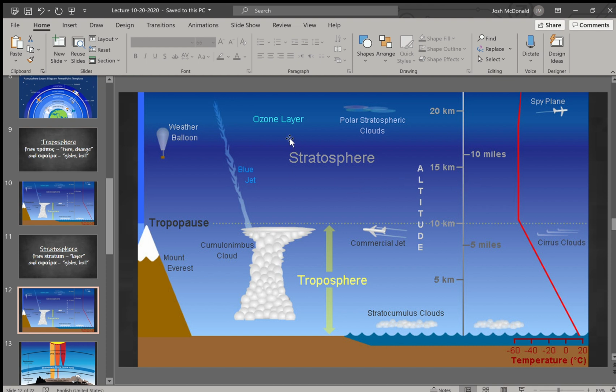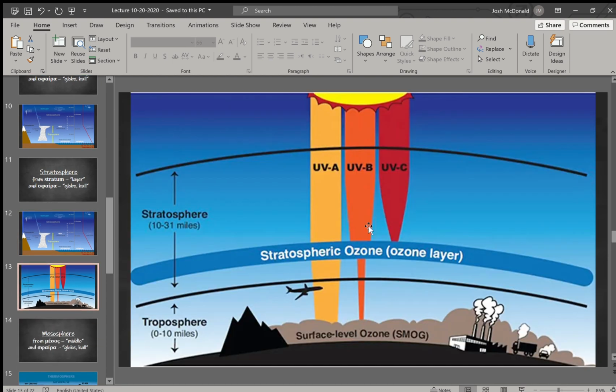This is where you're going to see the most important feature, the ozone layer. So the ozone layer is this layer of ozone, which is oxygen, but it is in an interesting molecule, it's actually O3 as opposed to the oxygen we usually breathe, which is O2. So this is O3, and what it does is it filters out certain types of light, and it helps to give us the greenhouse effect. So it lets in certain of the sun's rays, blocks others that can be harmful, and helps to regulate the temperature underneath. So the ozone layer is an important feature of the stratosphere.